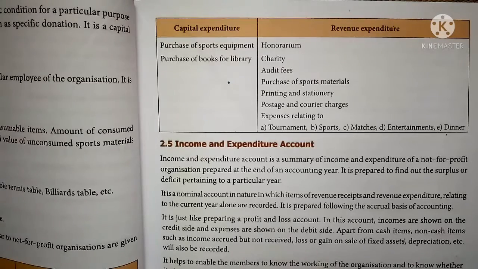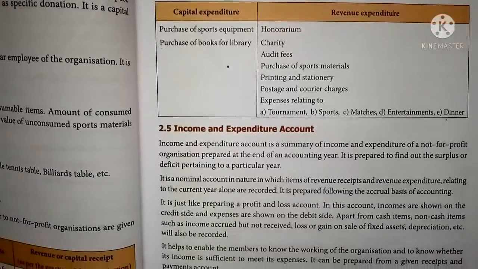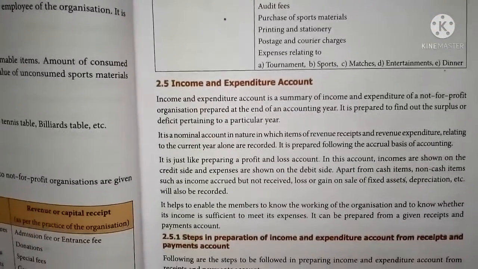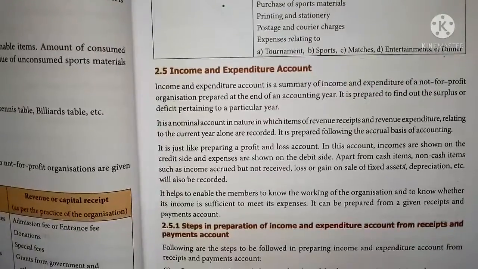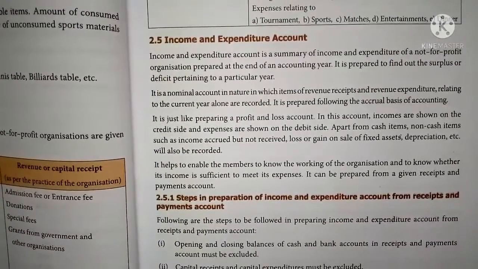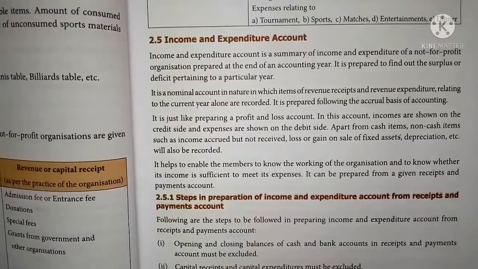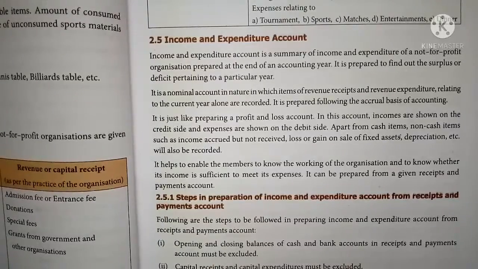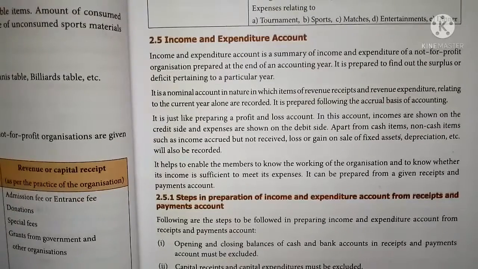Now we discuss the meaning of income and expenditure account. Income and expenditure account is a summary of income and expenditure of a not-for-profit organization. It is one of the accounts which shows the various income and expenses of the not-for-profit organization, prepared at the end of the accounting year.